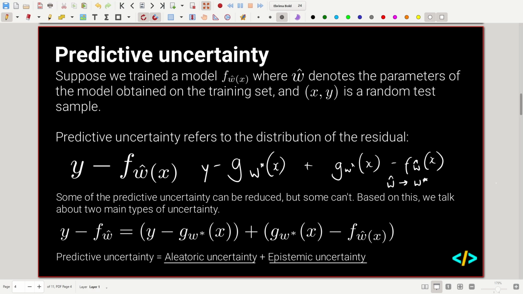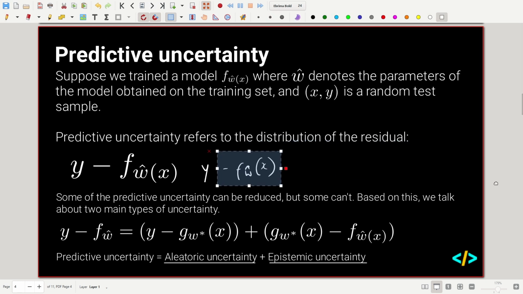We can change our model parameters. So this difference is something we can reduce, and this difference is something we can't reduce. To get the overall formula for predictive uncertainty, the minus g w star plus g w star terms essentially cancel out, and it just becomes y take away our model's predictions. So that's how that formula is derived.